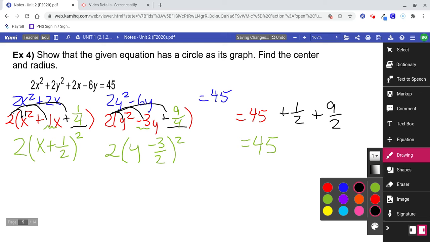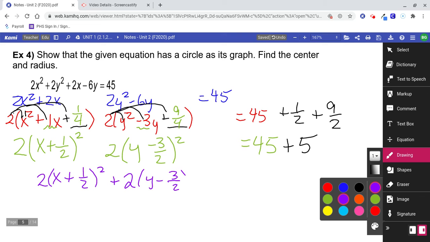Well, 1/2 plus 9/2 is 10/2. That's 5. So look at what I've got now. I've got 2 times x plus 1/2 squared plus 2 times y minus 3/2 squared equals 50.